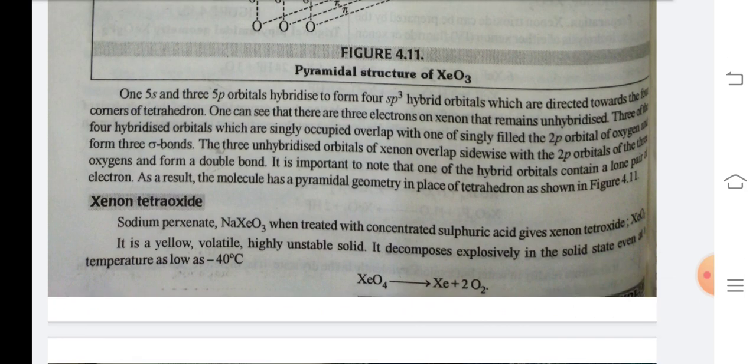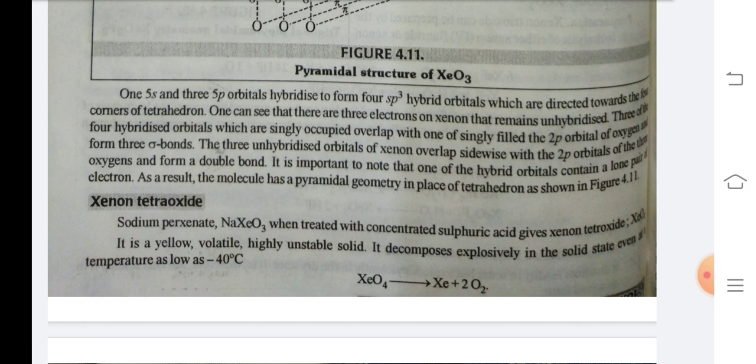One 5s and 3 5p hybridize to form 4 sp3 hybrid orbitals, which are directed towards the 4 corners of a tetrahedron. One can see that there are 3 electrons on xenon that remain unhybridized. 3 of the 4 hybridized orbitals, which are singly occupied, overlap with one of the singly filled 2p orbitals of oxygen and form 3 sigma bonds.